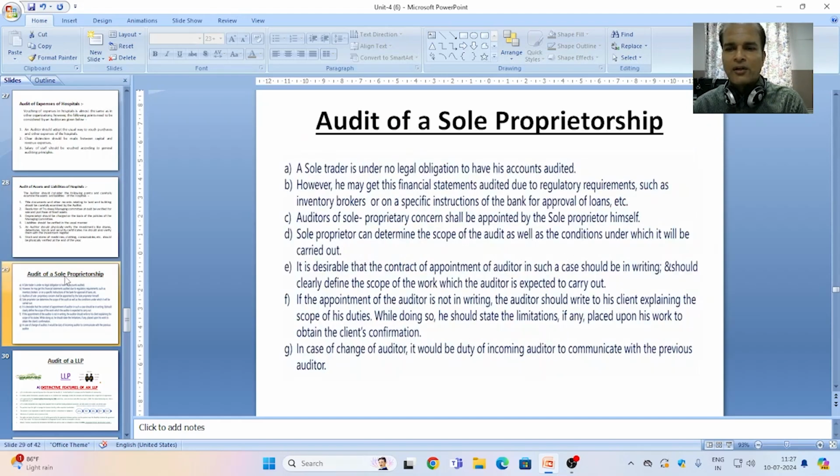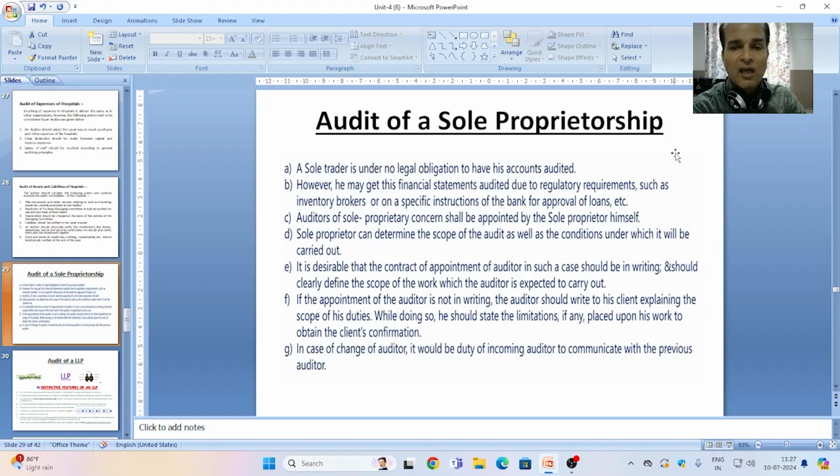Now, audit of sole proprietorship. A sole trader is under no legal obligation to have his accounts audited. This totally depends on the discretion of the sole proprietor. He may get his books of accounts audited or not. There is no compulsion from the side of law that a sole proprietor has to get his books of accounts audited.